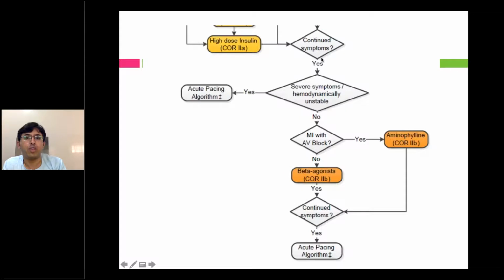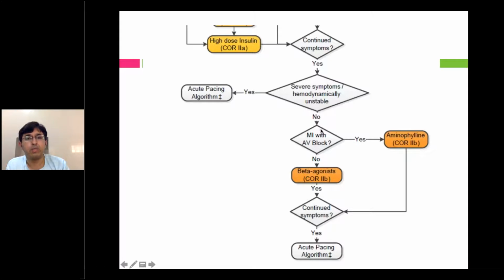After atropine, even if the patient has continued severe symptoms or is hemodynamically unstable, the first thing should be pacing, acute pacing. So there's a pacing algorithm, I will just show you that. You can go for transcutaneous or transvenous pacing, whichever is available. Most defibrillators will have this pacing facility available. The only thing is you should have pacing leads and the patient should be able to be prepared for it.